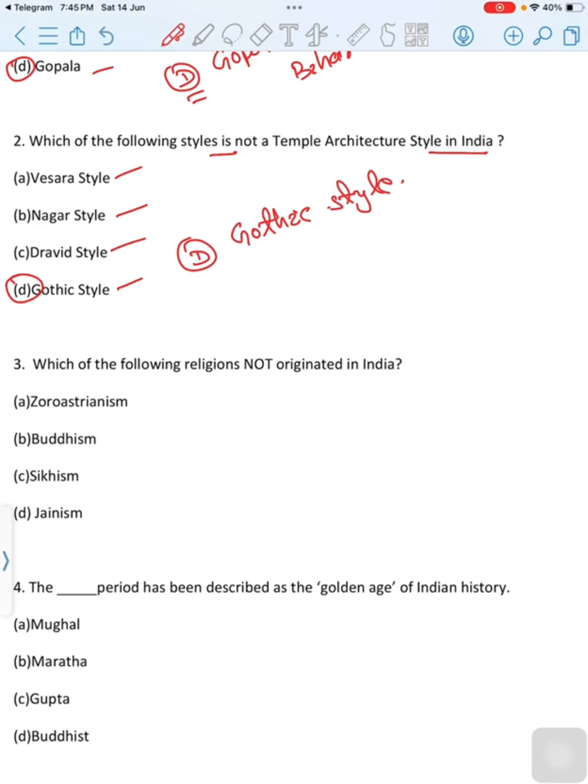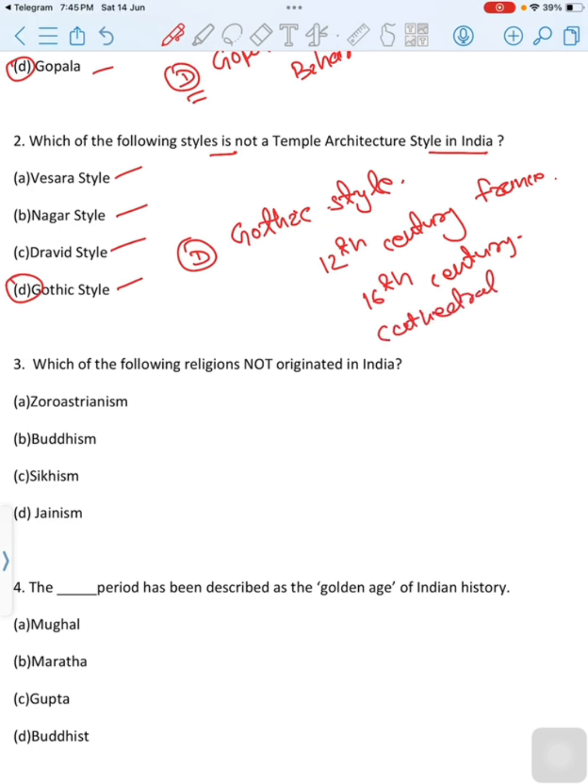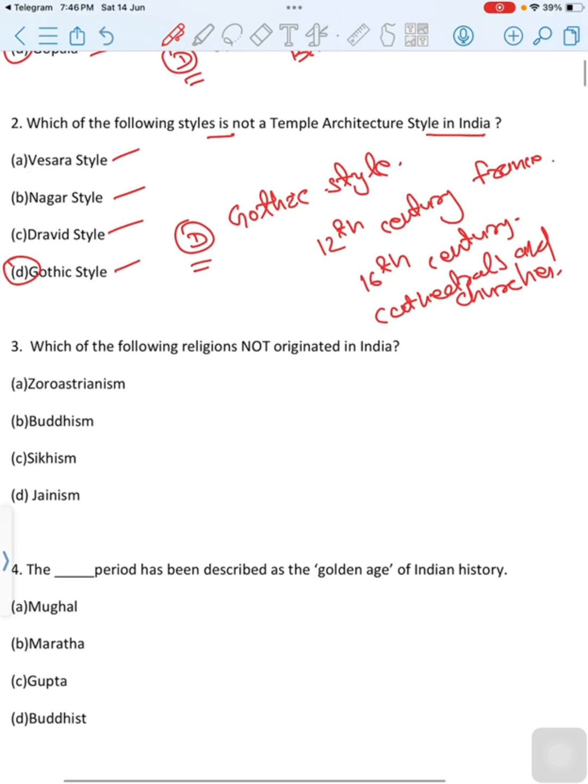It evolved from Romanesque architecture and was succeeded by Renaissance architecture, originating in 12th century France. It was widely used, especially for cathedrals and churches. Correct option is option D, Gothic style. Then move to next question.